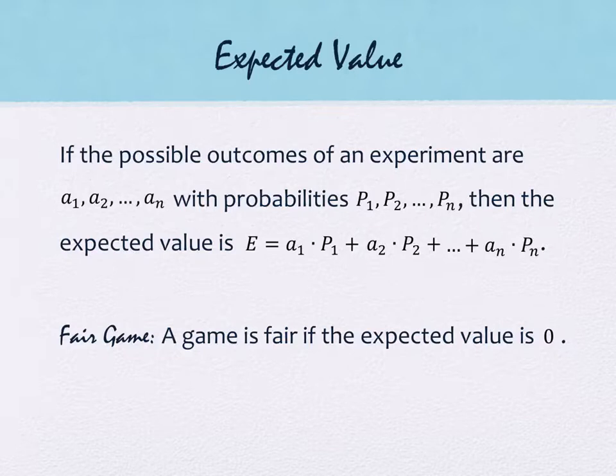Well, in mathematics, a fair game means that it's equally likely. And the way that we calculate whether something's equally likely is we calculate the expected value being 0. So if you think about somebody doing a carnival game, like if you went to the state fair and threw darts at the balloons, or went to the carnival game and the little weight guesser guy, I don't know why you'd want him to guess your weight, but if you did, what is the expected value of that happening? The reality is, if the expected value is 0, it's a fair game, and it's not at the state fair. It's not. Because if it's a fair game, they'd make no money. The game cannot be fair.